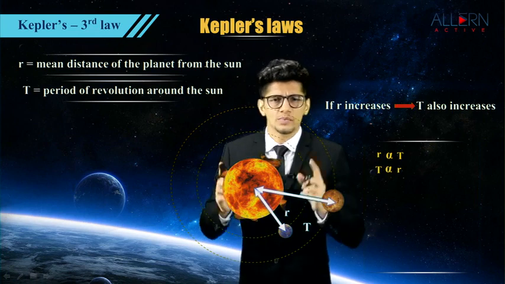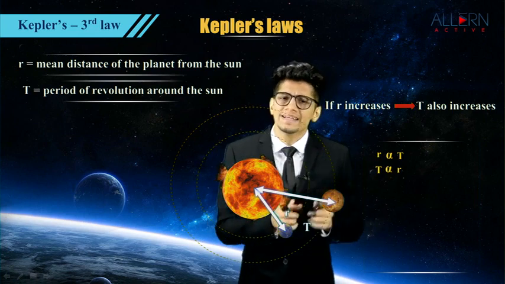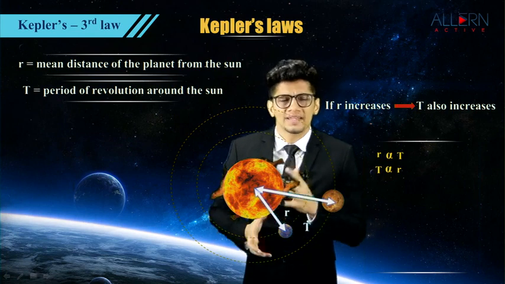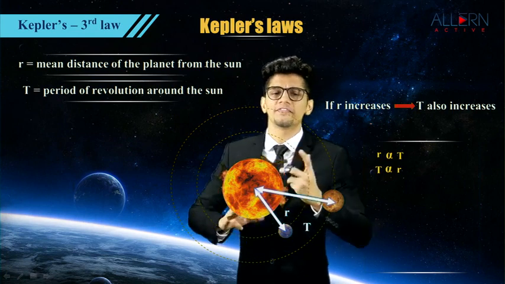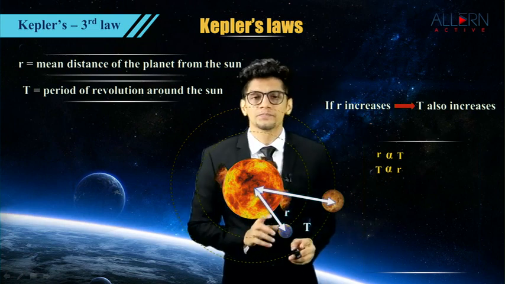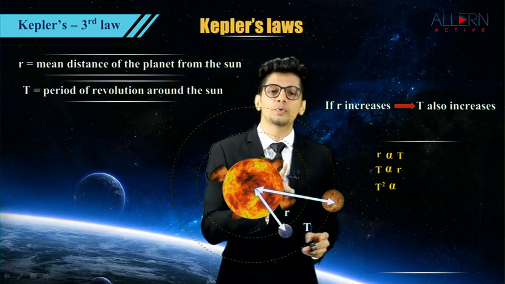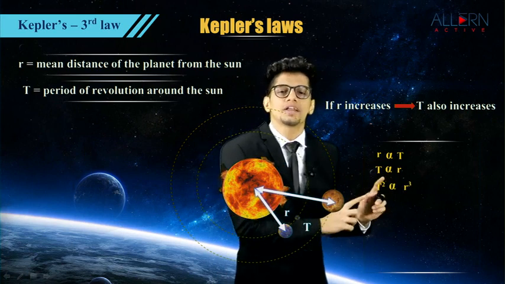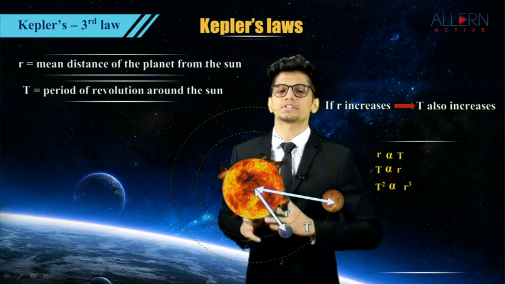But there was something he noticed. Since T is proportional to r, he did not find this. The calculations that he obtained were slightly different, and he came to the conclusion that T is not proportional to r. T square is proportional to r cube. So T square is proportional to r cube is the expression for Kepler's third law.